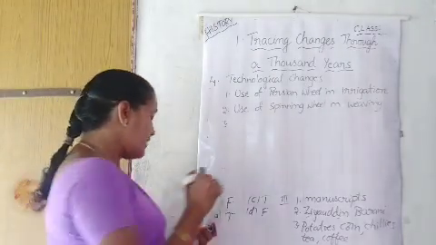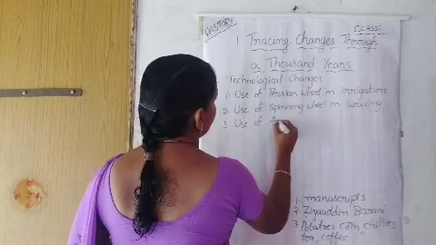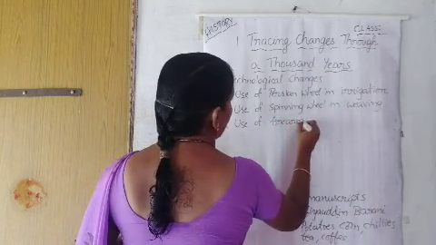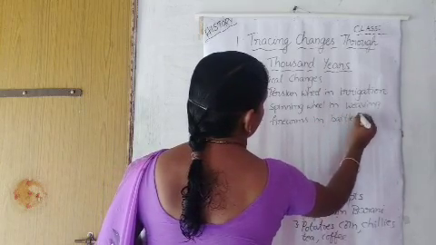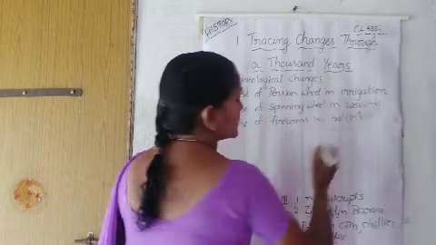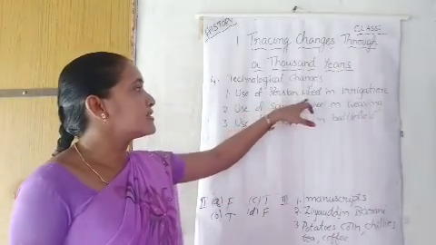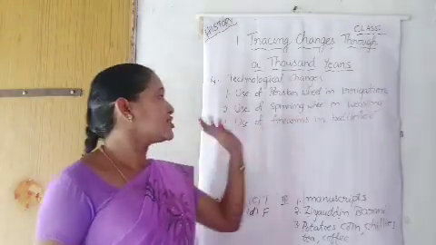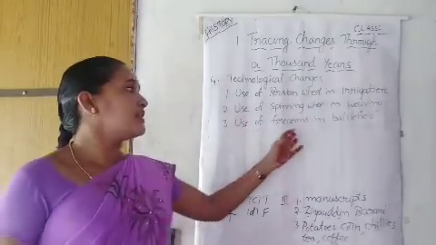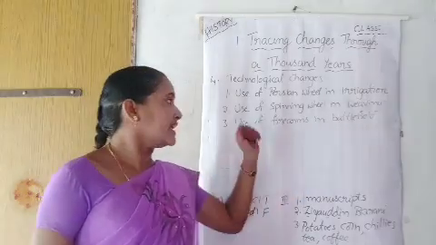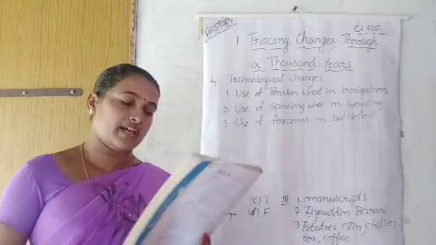Next, use of firearms in battlefield. So these are the three technological changes, children: use of Persian wheel in irrigation, use of spinning wheel in weaving, and use of firearms in battlefield.